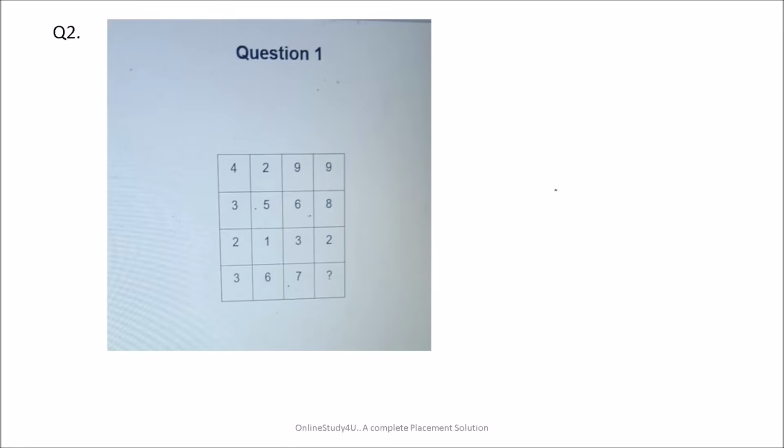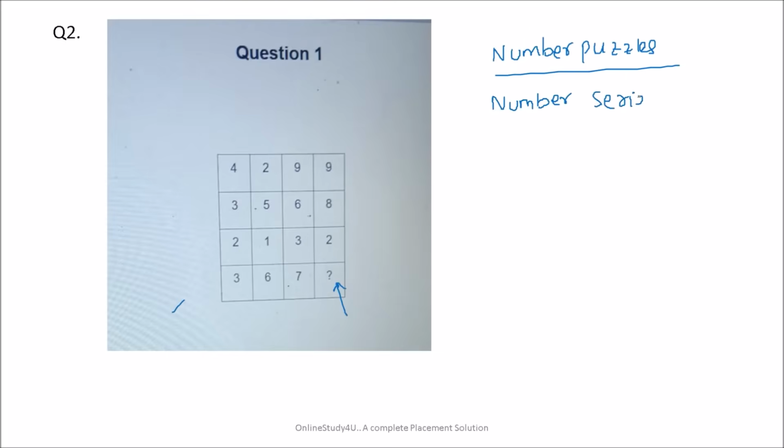Now friends, question number 2 is a question from number puzzles, and all these problems have been asked in the Infosys examination of 28th September 2020. So here we need to calculate this value. If you know number series, then number puzzles will also be easy for you, but if you do not know number series, then number puzzles will be difficult for you.